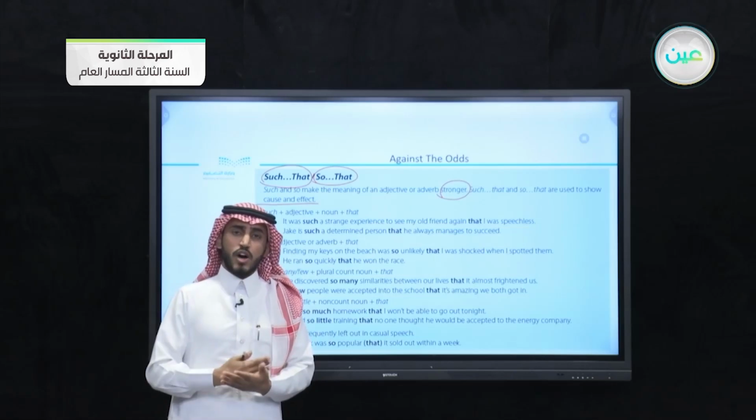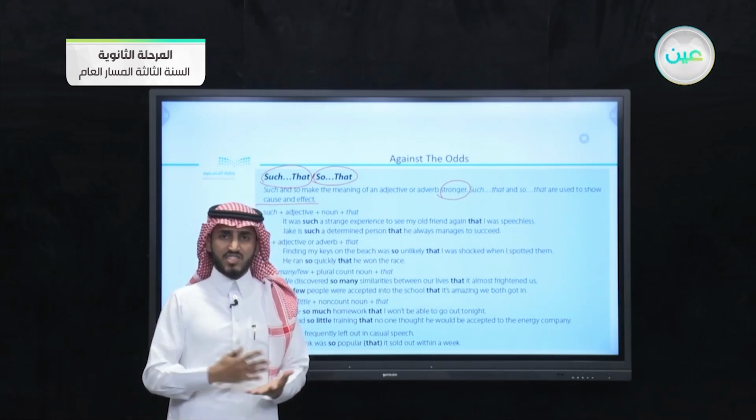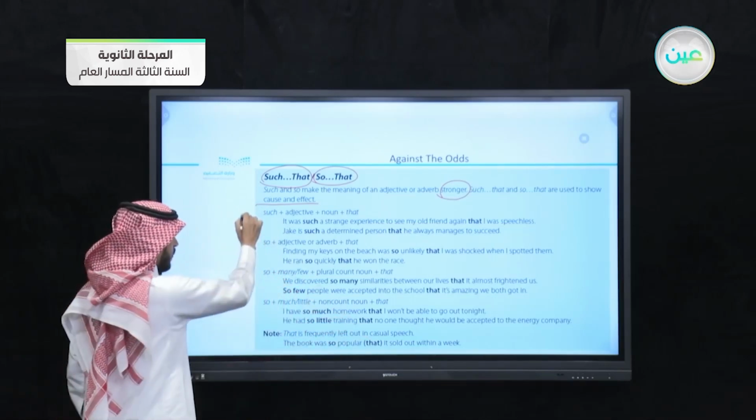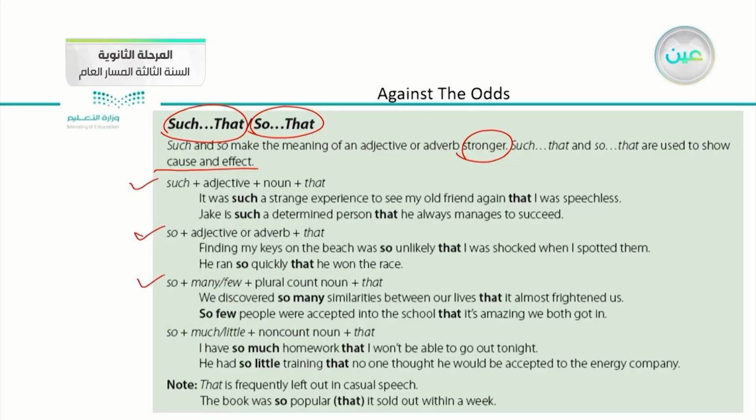There are many ways of using so that and such that. We have here 1, 2, 3, 4. We have 4 forms of using such and so. We have only 1 way of using such and we have 3 ways for using so.